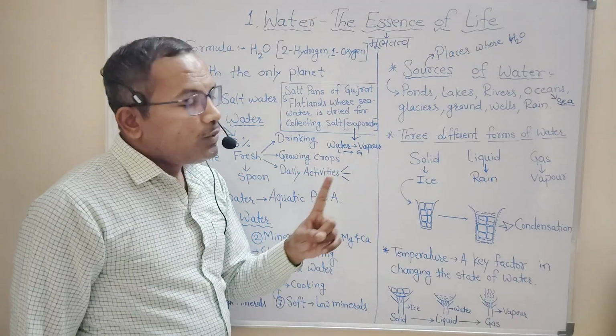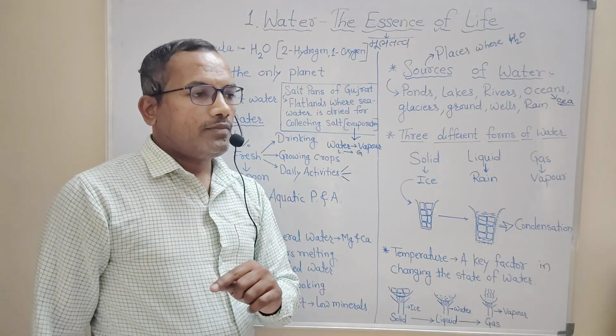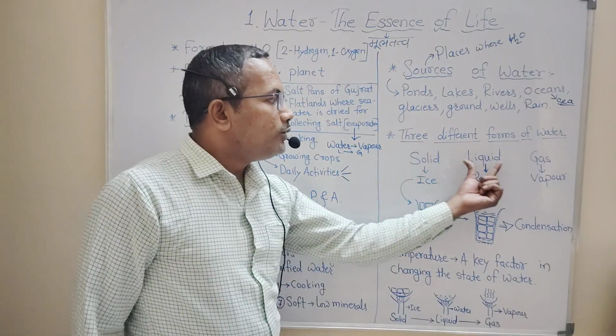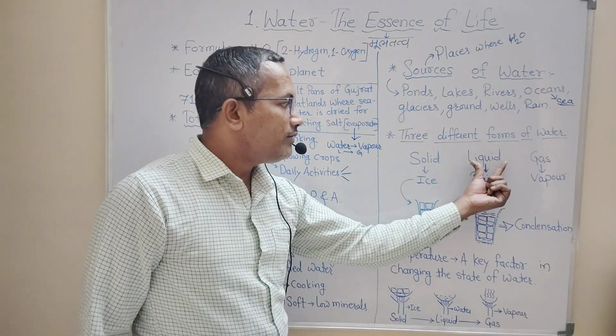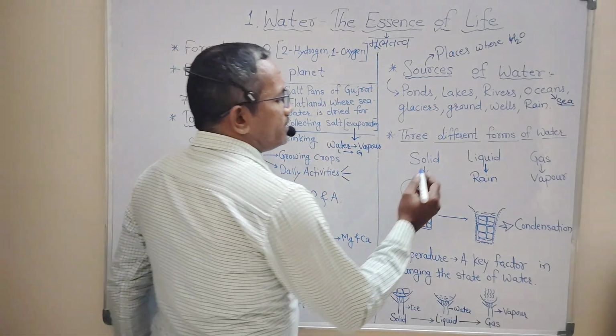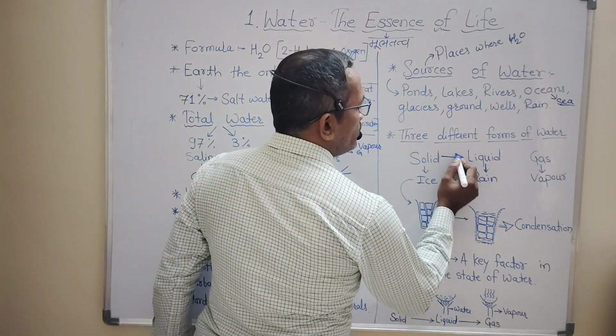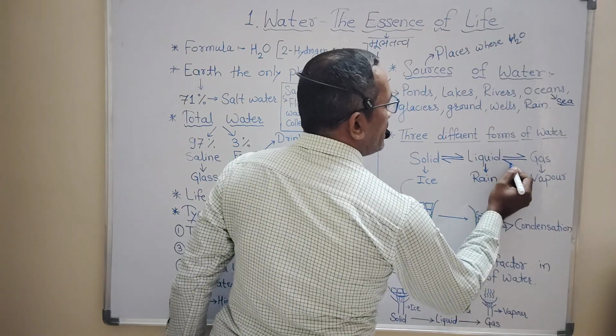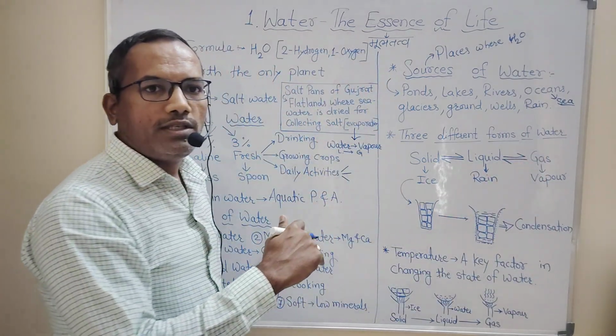Water is the only substance which can convert from solid to liquid and again from liquid to gas. This conversion of solid to liquid and liquid to gas is a reversible process.